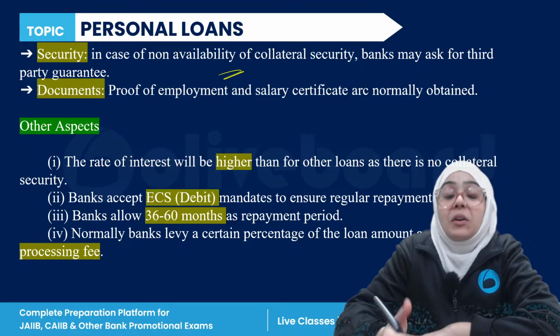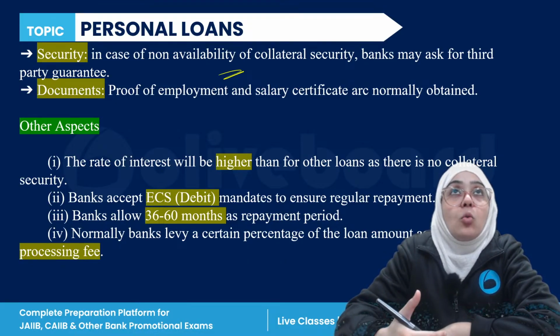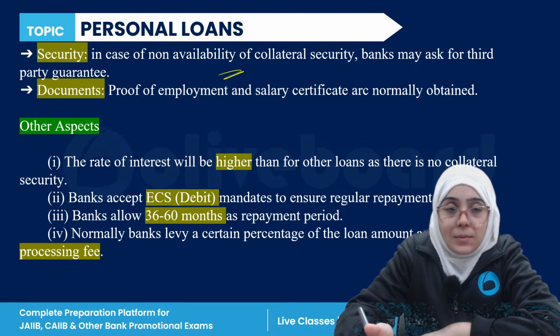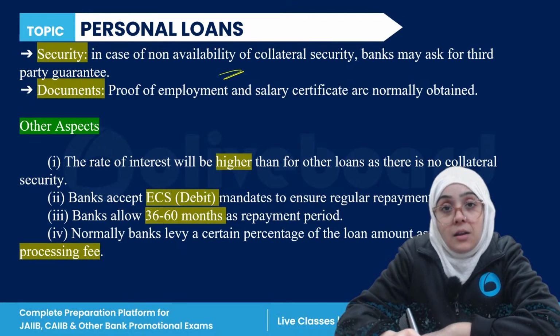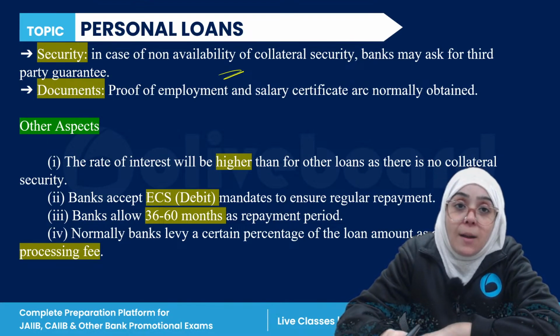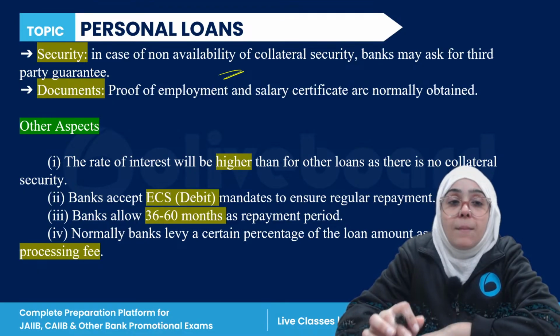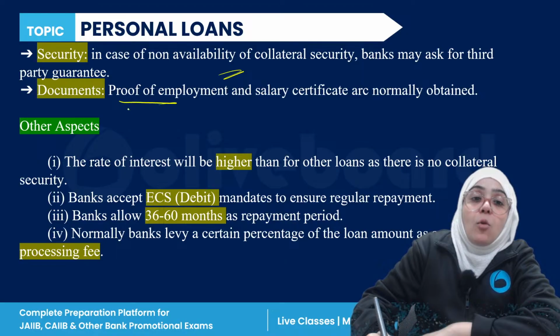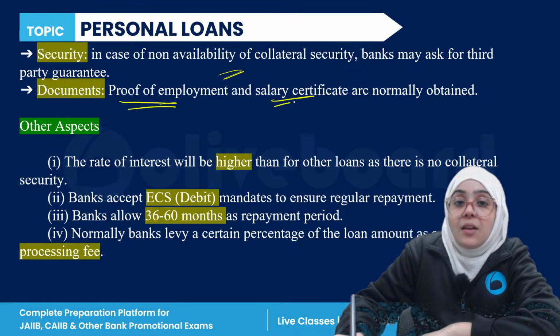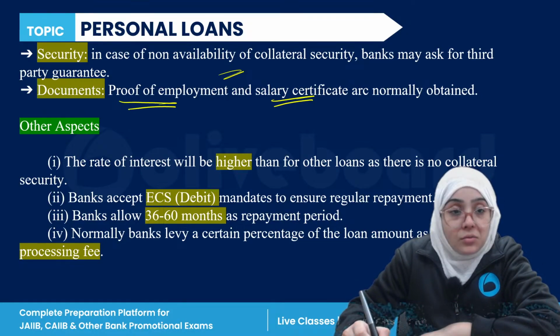In the case of a personal loan, the borrower doesn't have to give any collateral. The bank may ask for a third party guarantee. Now, what are the documents? Proof of employment should be there, and a salary certificate should be obtained, right?